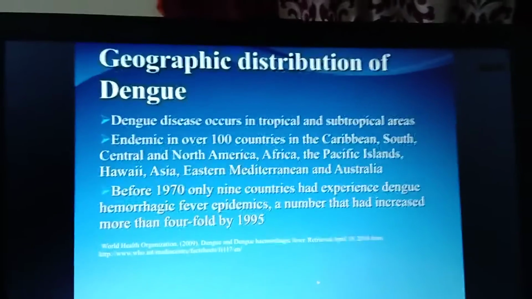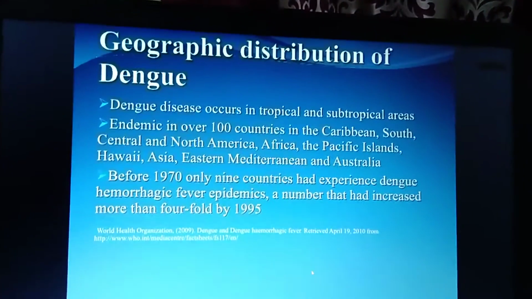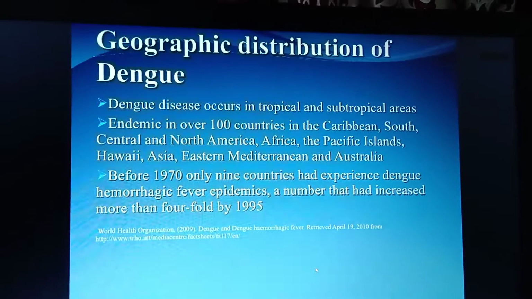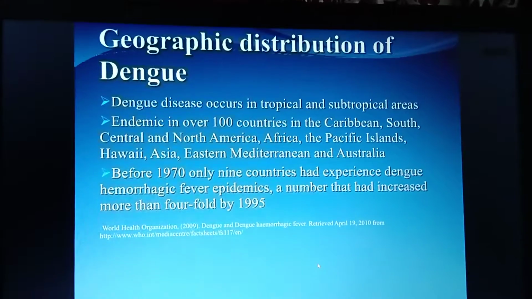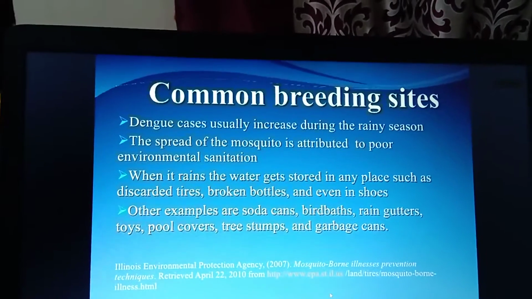Okay, so these are the areas where the distribution of dengue virus has been discussed: the Caribbean, South, Central and North America, Africa, the Pacific Islands, Hawaii, Asia, the Eastern Mediterranean and Australia. So in these endemic areas, we can see this distribution of dengue virus.